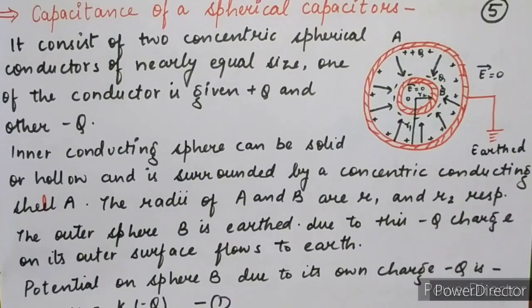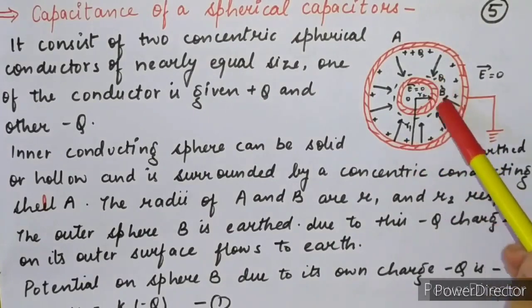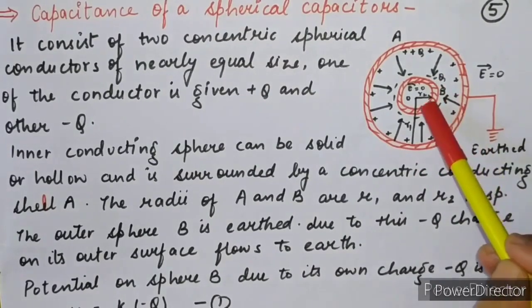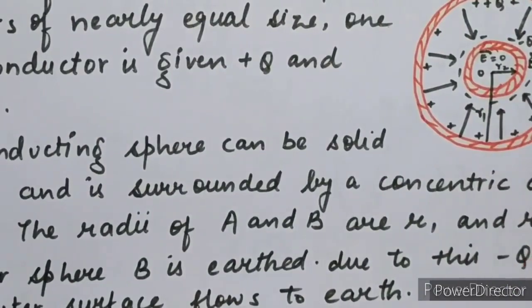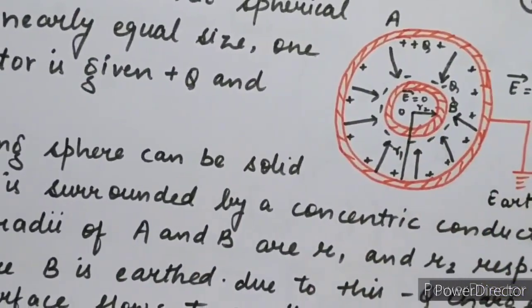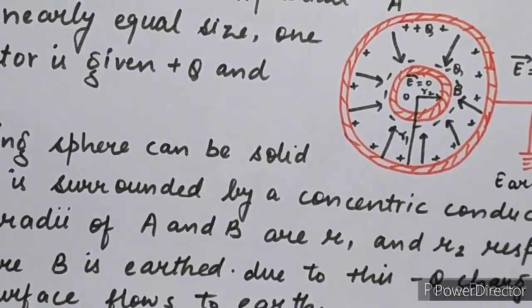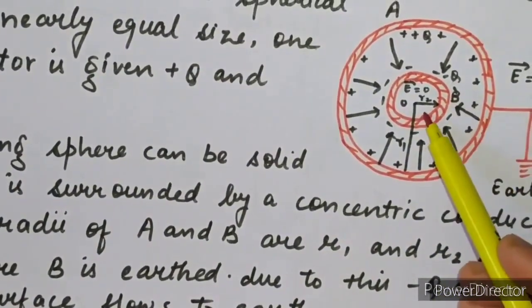As we know from third chapter, the basic formula of a potential for a point charge is KQ upon R. Here the charge is minus Q and the radius is R2, so K into minus Q upon R2.